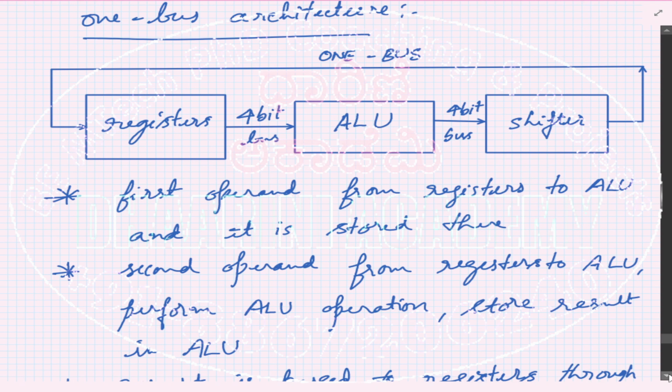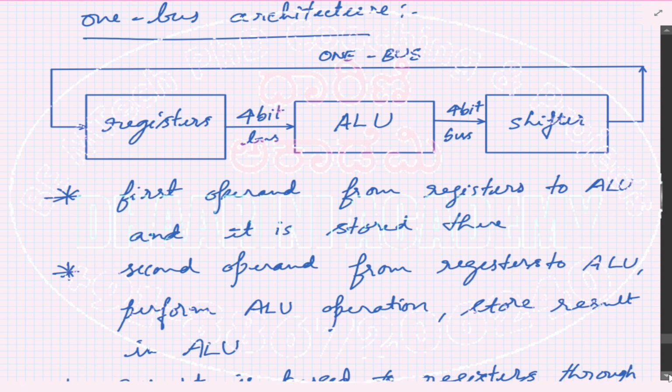Let's assume I have an operation to be carried out in an ALU, which requires two operands, A and B, stored in the registers. At a given point of time, one operand will go to the ALU. So first operand from registers to ALU, and it is stored there because I cannot do the operation until I get the second operand. So it is stored in the ALU temporarily.